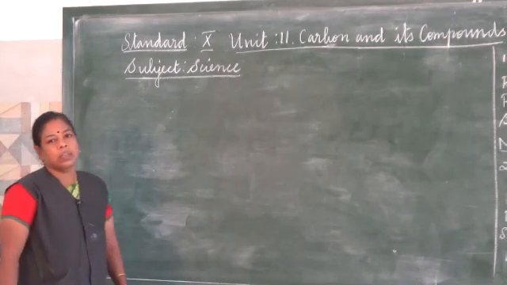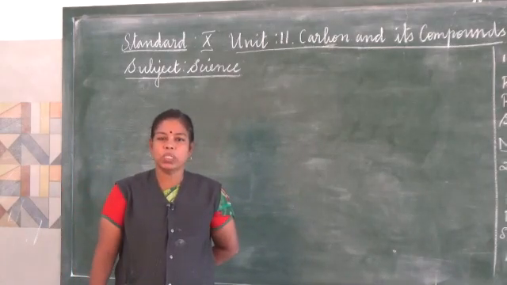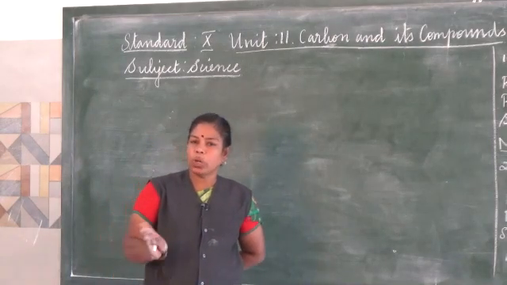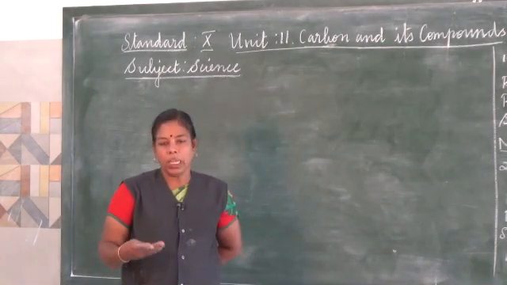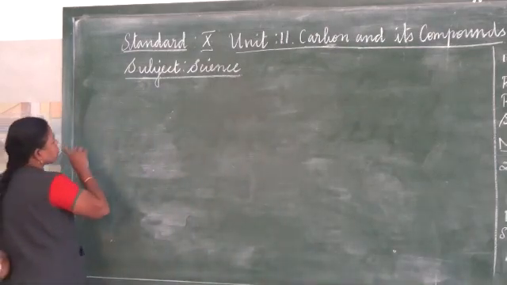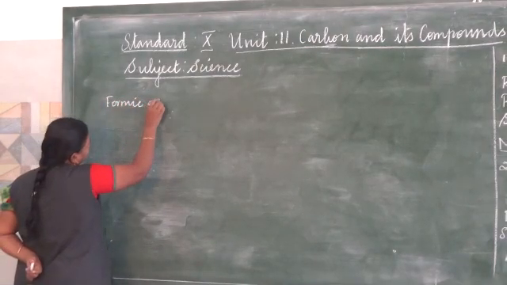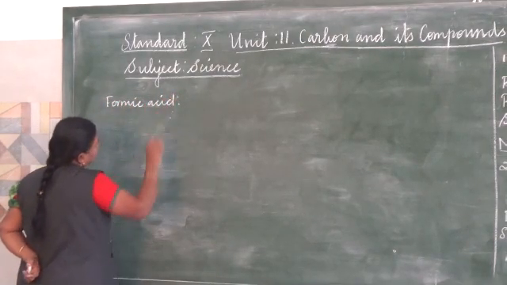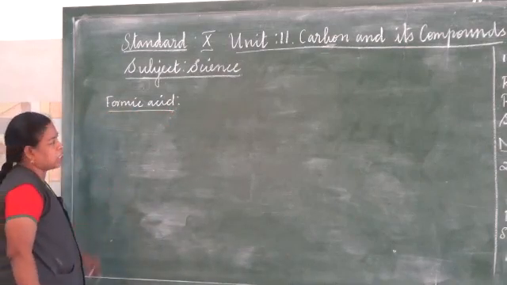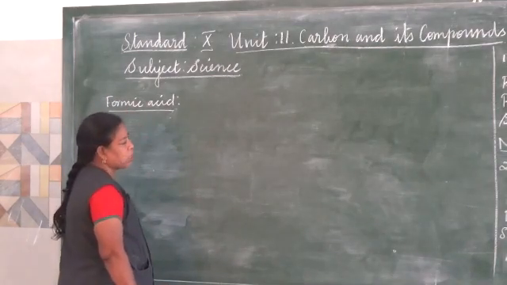First, in ancient days most of the organic compounds were extracted from natural sources, so most of them were called by the name of their source. For example, the organic compound formic acid was extracted from red ants.